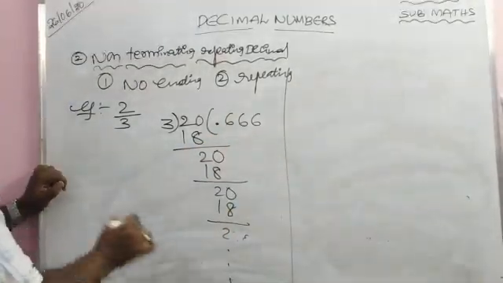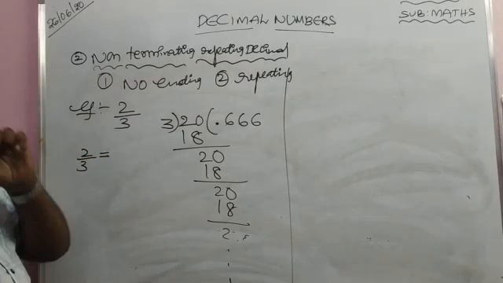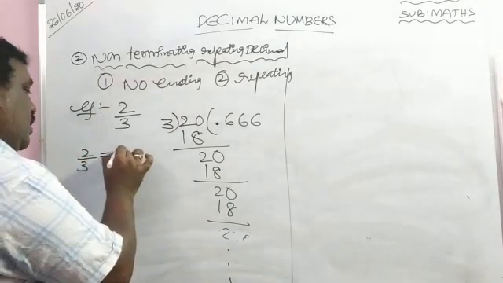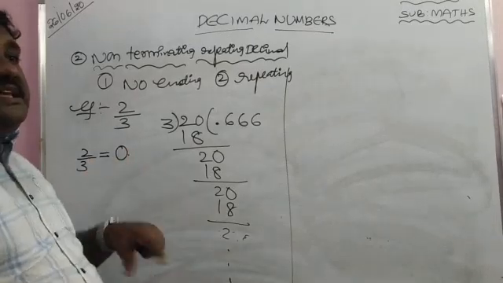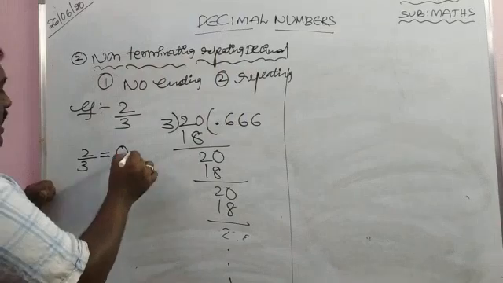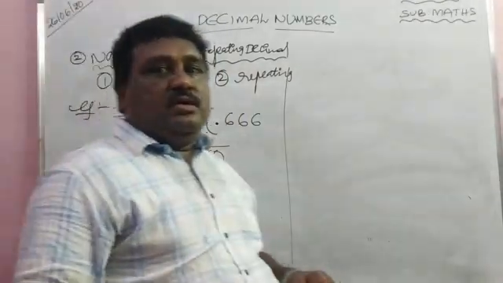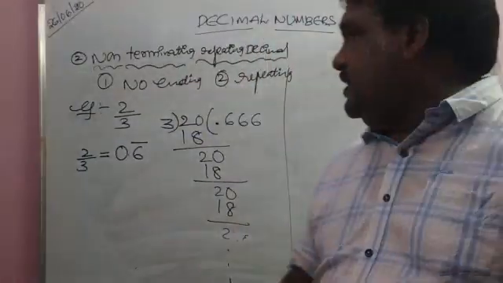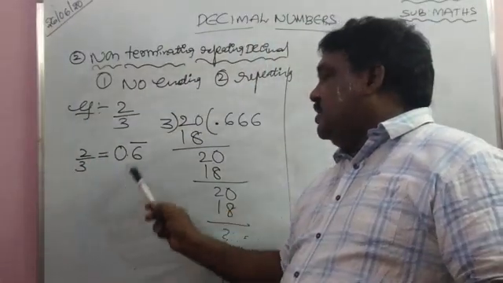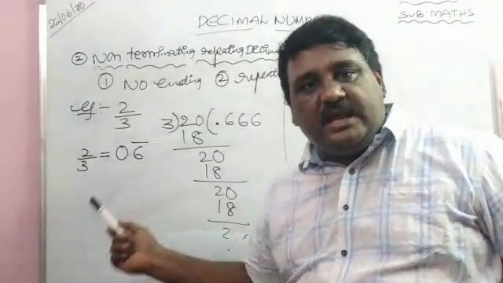Always you get 6 only. So how to write it? 2 by 3 equal to 0. 6 is repeating. How to write the repeating part? By using a bar. 2 by 3 equal to 0.6 bar. What is 2 by 3? A rational number.